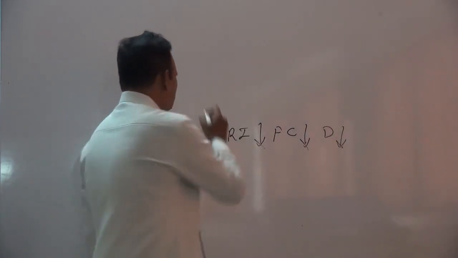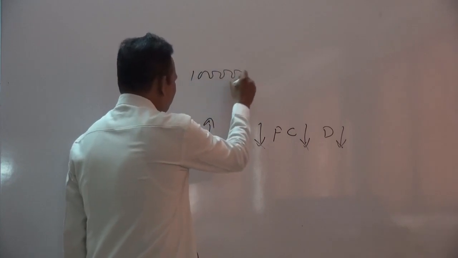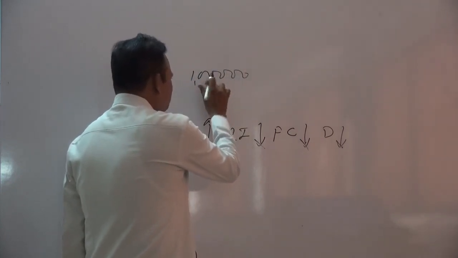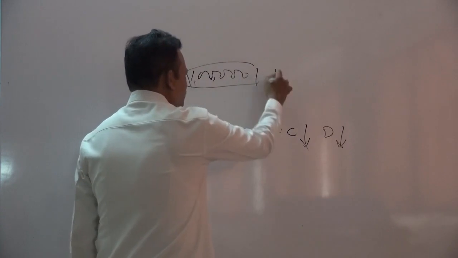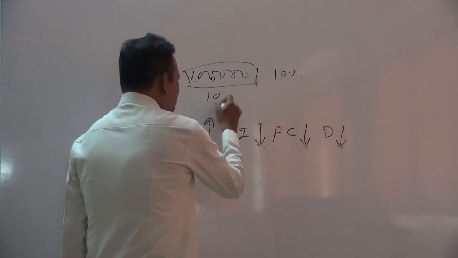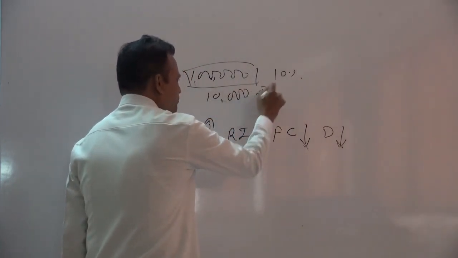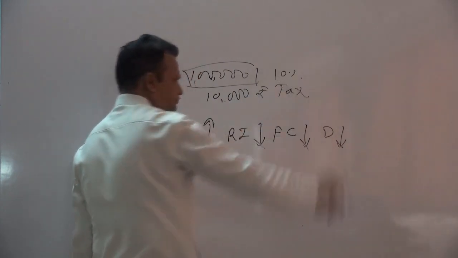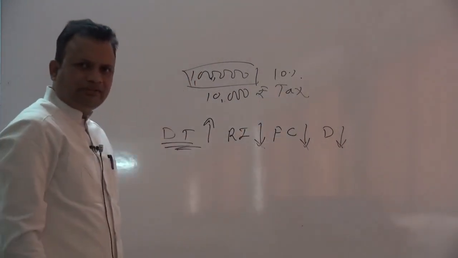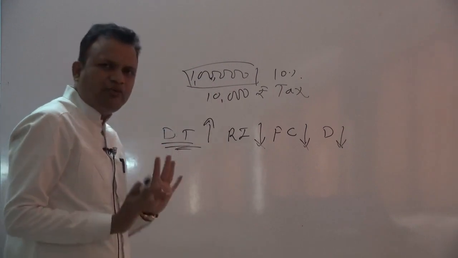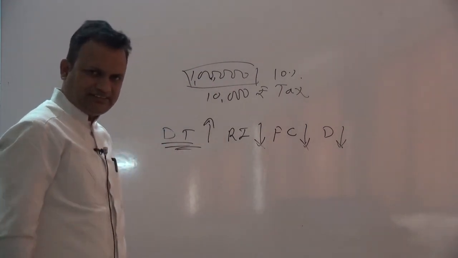Suppose my income is 1 lakh, and the government imposes a 10% tax on me. It means I must pay 10,000 rupees as tax to the government. It means 90,000 rupees I will utilize to buy goods and services.